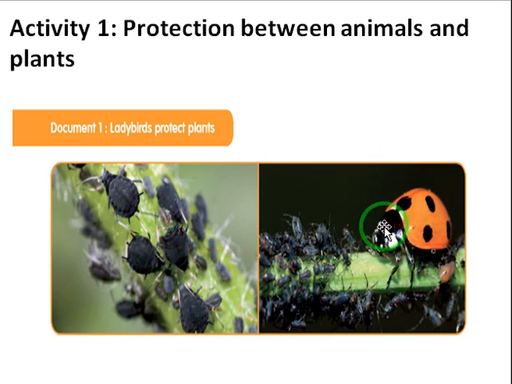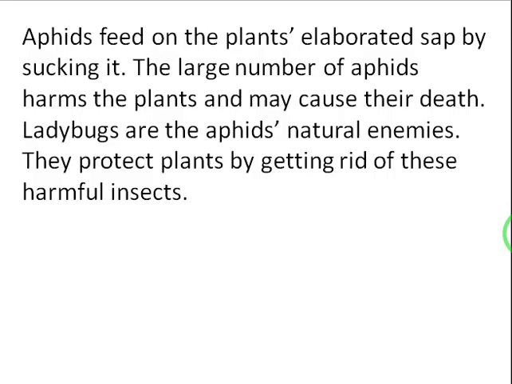Aphids here harm this plant, but on the other hand, the ladybug is the enemy of the aphids because it feeds on aphids. So, in this way, ladybugs help or protect the plants by getting rid of these harmful insects.